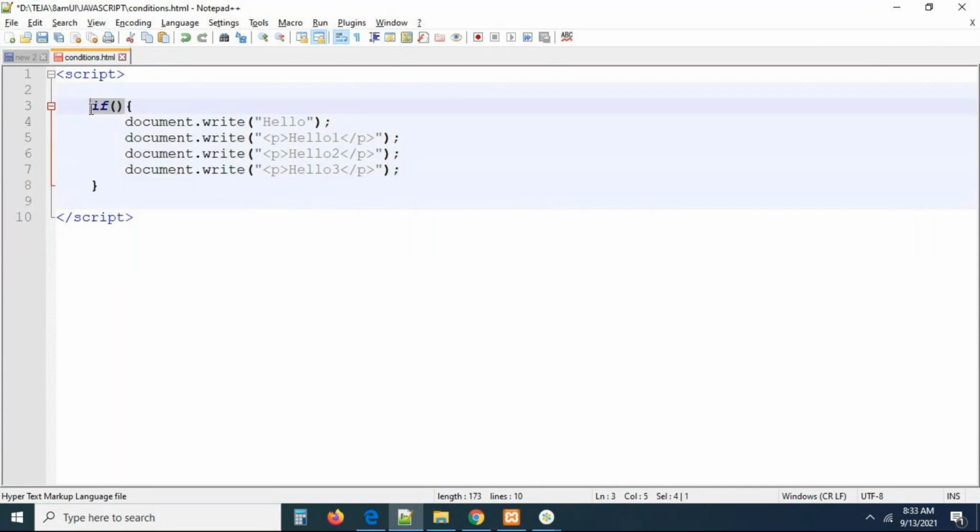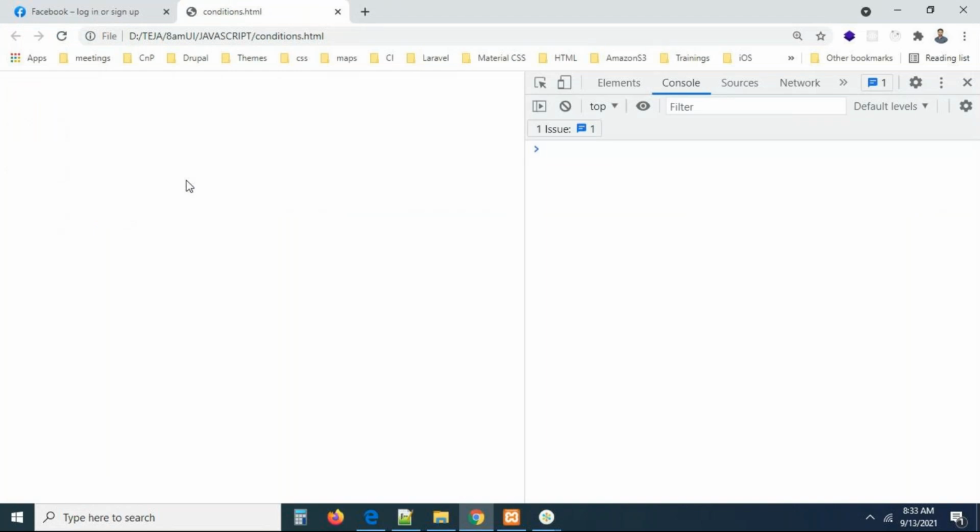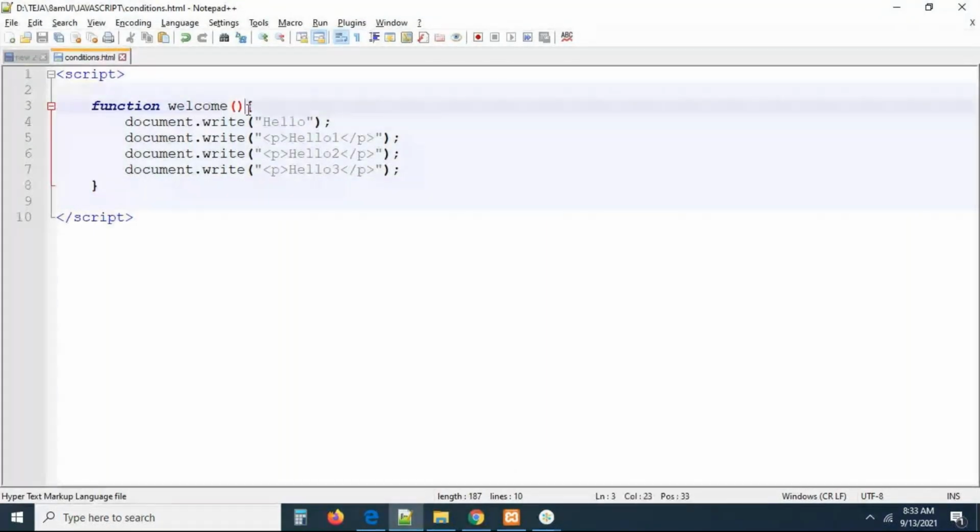Then we can write a for loop. Then we can write a function. Even though it may be a function, guys, you can see the function created. When this function will be called, you know very well. So I'm refreshing the page. Is it calling now? No. Why? Because this block of code depends upon a function. If you call this function, then only the block of code will be called.